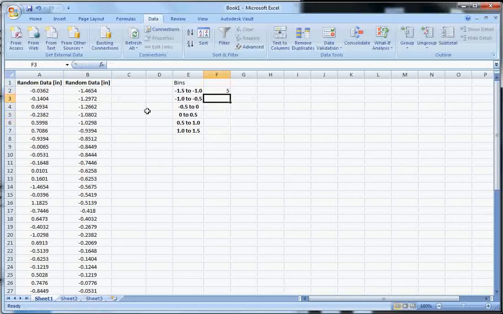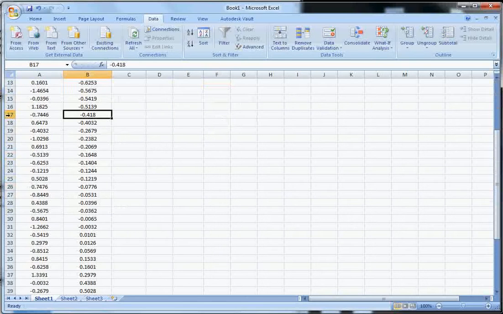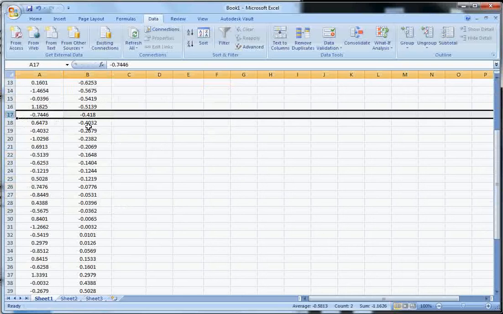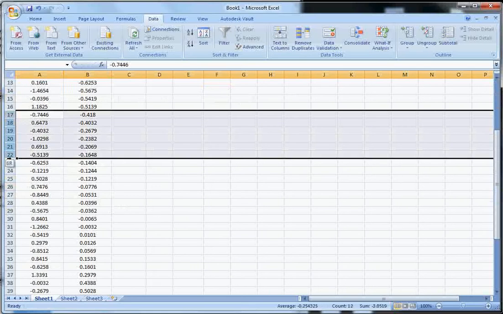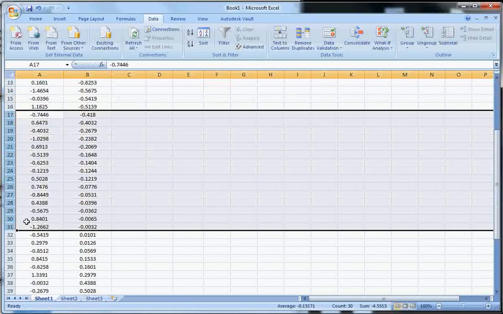Negative 1.0 to negative 0.5. Here's 1, 2, 3, 4, 5, 6, 7, 8, 9, 10. Okay, negative 0.5 to 0. So here we are. We can use the cell numbers to count. So from 17 down to 31. So 1, 2, 3, 4, 5, 6, 7, 8, 9, 10, 11, 12, 13, 14, 15.